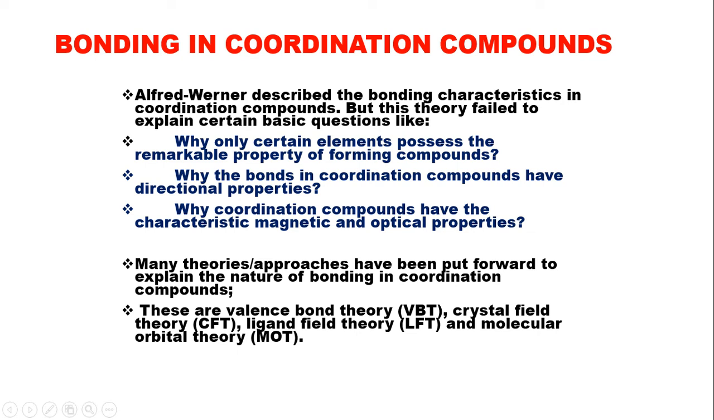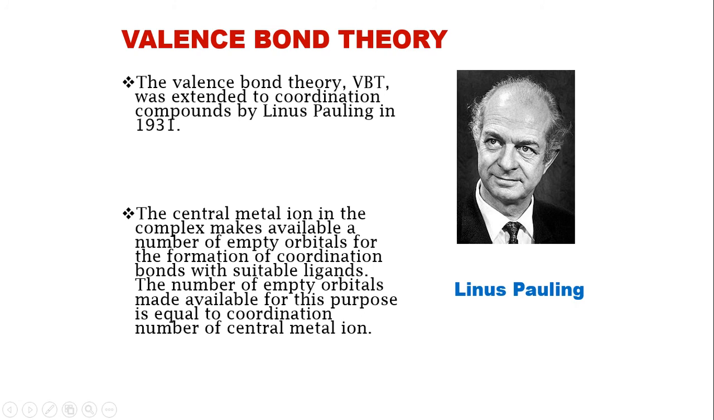These theories, for example, are valence bond theory VBT, crystal field theory CFT, ligand field theory LFT, and molecular orbital theory MOT. In this lecture we are going to study valence bond theory, or VBT. Valence bond theory was extended to coordination compounds by Linus Pauling in the year 1931.